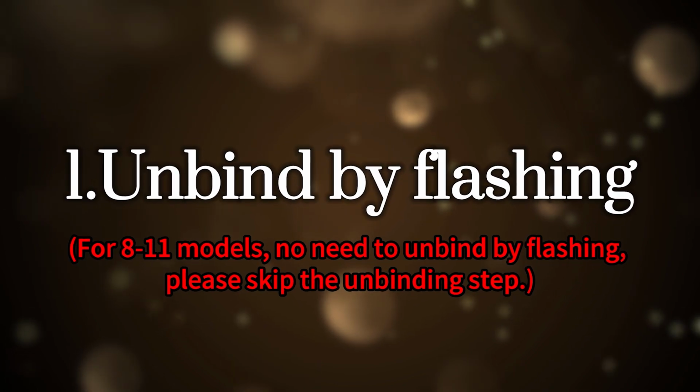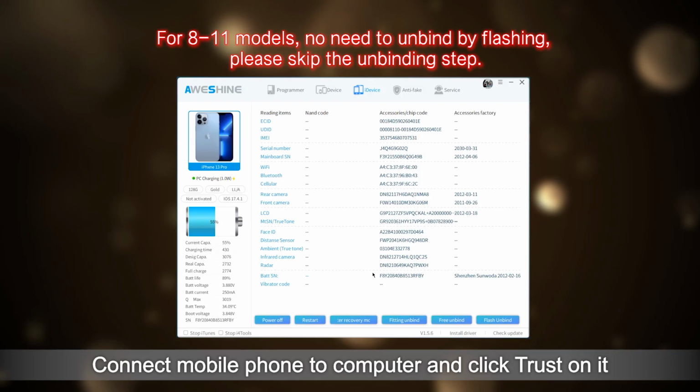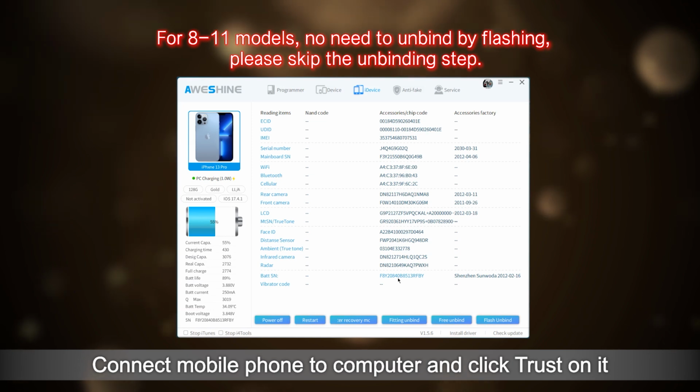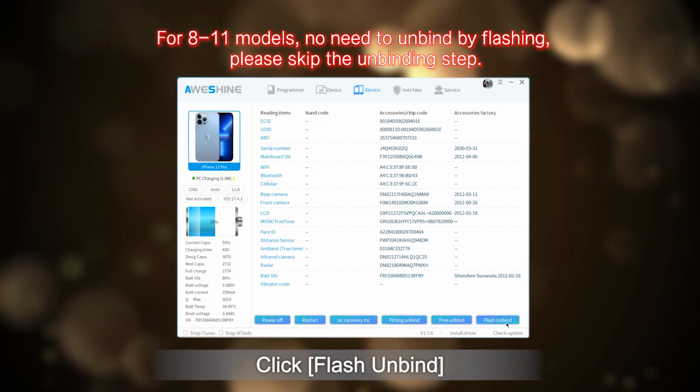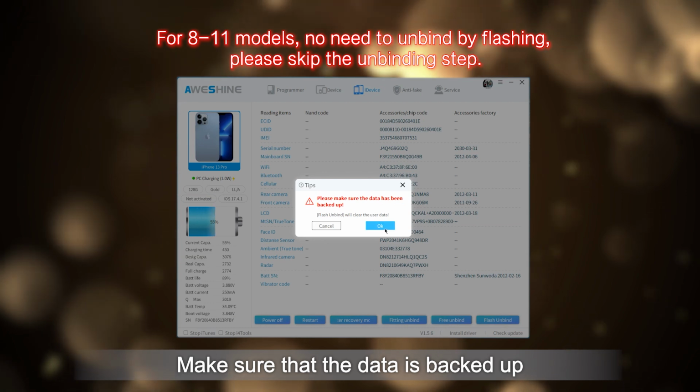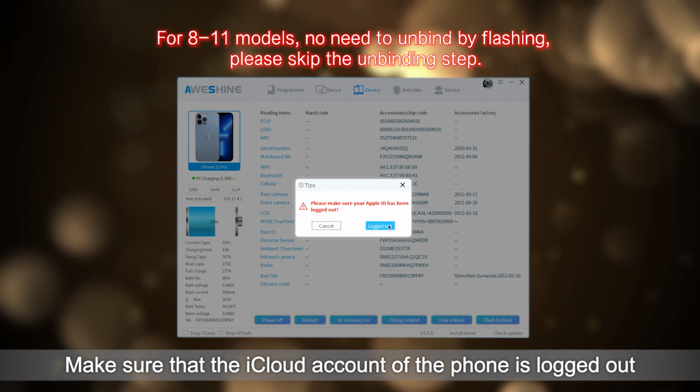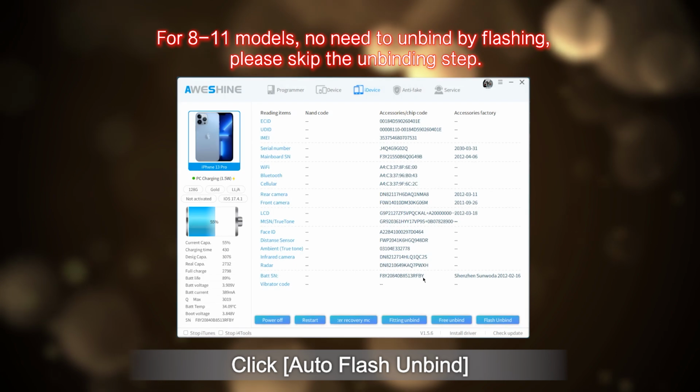1. Unbind by flashing. Connect the mobile phone to the computer and click Trust on it. In the interface of iVice on the platform, click Flash Unbind. Make sure that the data is backed up. Make sure that the iCloud account of the phone is logged out. Click Auto Flash Unbind.